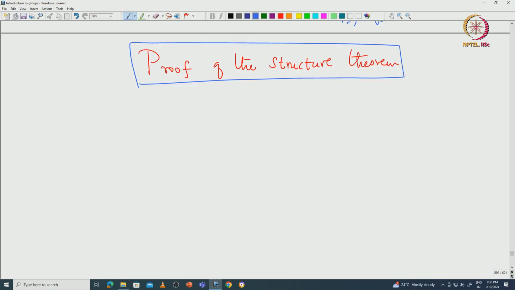Welcome back everyone. In this lecture we will complete the proof of the structure theorem of finite abelian groups. So let us start with some preparatory results. Let G, as before, be a finite abelian group. I will split the proof into some small facts. Okay, so let us start with fact 1.